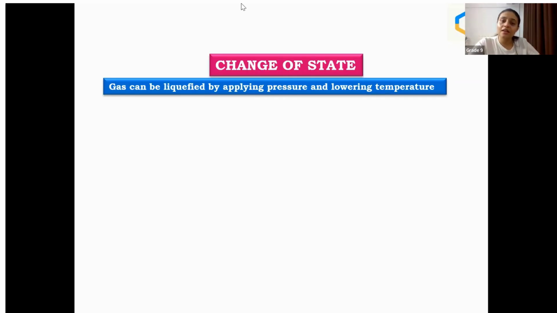And Lavanya also correct. So liquid to gas, oh, Om has given, no? Who has stated liquid to gas? Yeah, Om only. So for a liquid to gas, we need to increase the temperature, right? And when we are increasing the temperature, we are lowering the pressure, correct? Now here you can see in the statement, gas can be liquefied by applying pressure and lowering the temperature. You can see we are going reverse. We are going back. We are converting gas to liquid. That is liquefaction. Okay, Om? I hope you don't have any doubt in this one.